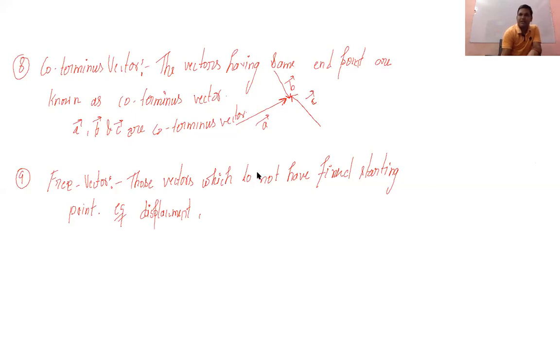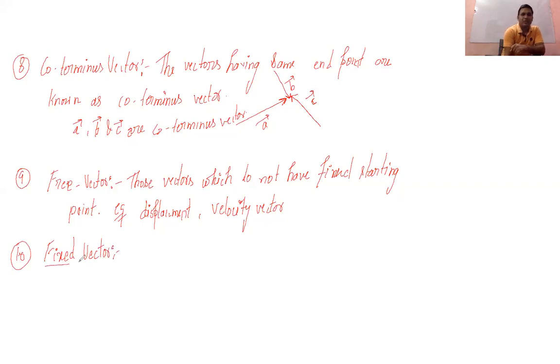The displacement, or you can say the velocity vector. Okay, now come to the other vector, that is the fixed vector. In the case of a fixed vector, you should know that the starting point is fixed.